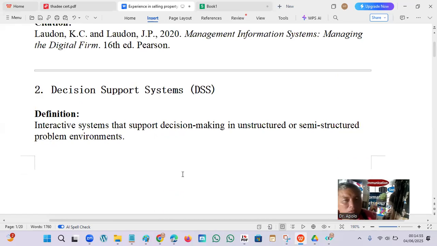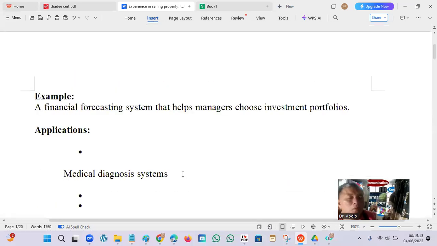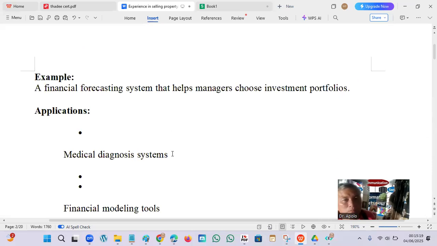We have DSS, which uses linear programming, non-linear, and other types of mathematics used in minimization and maximization, in decision making, in production, quantitative analysis. For example, a financial forecasting system that helps managers choose an investment portfolio. Another application is a medical diagnosis system.